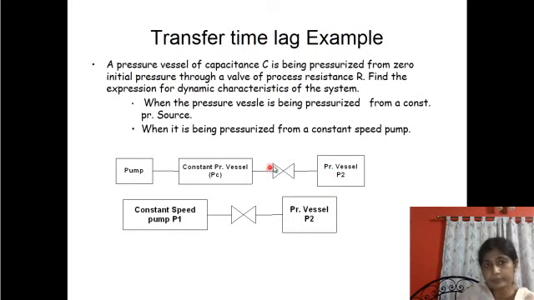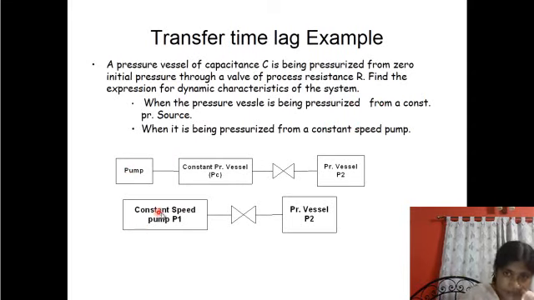But the example given here is a pressure vessel having capacitance C and being pressurized from zero initial pressure through a valve of process resistance R. The pressure vessel to be pressurized has vessel capacitance C, and the restrictor has process resistance R. So find the expression for the dynamic characteristics of the system.